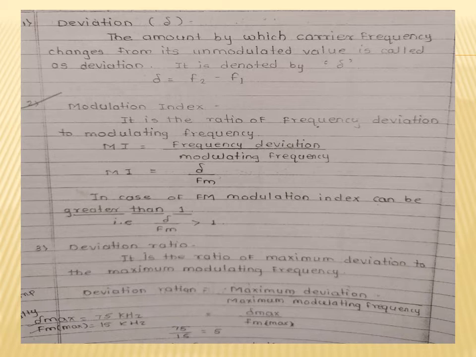So the deviation ratio is the ratio of maximum deviation to the maximum modulating frequency. The maximum deviation is 75 and the maximum modulating frequency is 15 kilohertz. If you put these values in this equation, we get 5. This 5 is the standard deviation ratio. So we have seen the deviation, modulation index and deviation ratio.